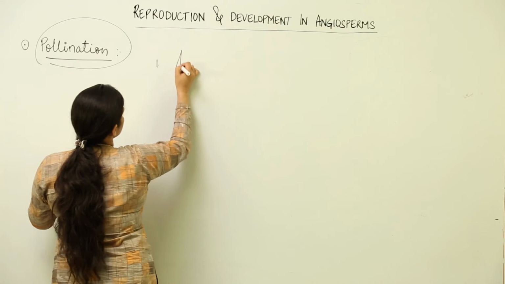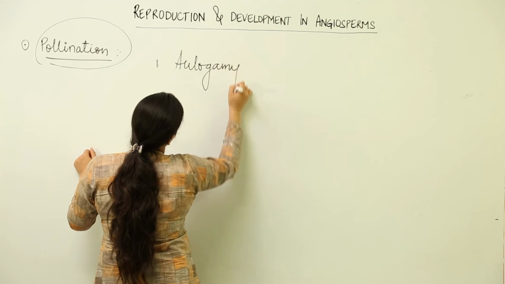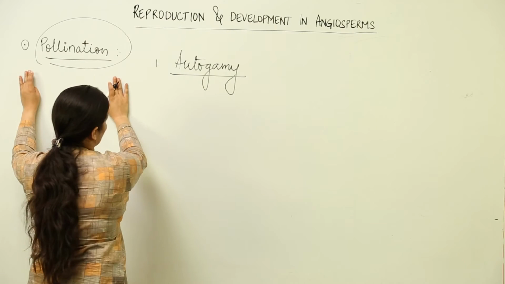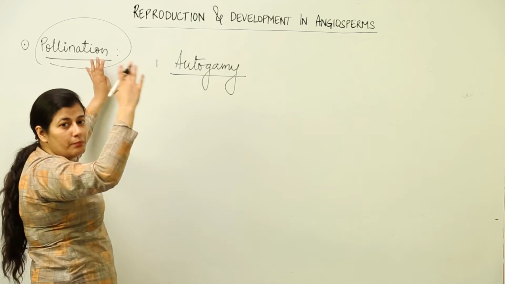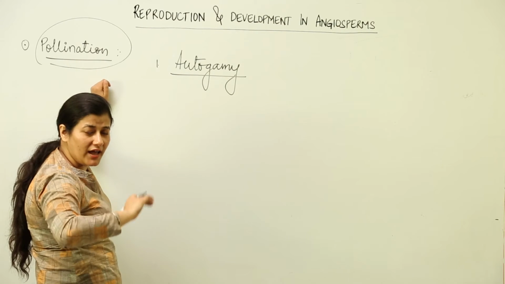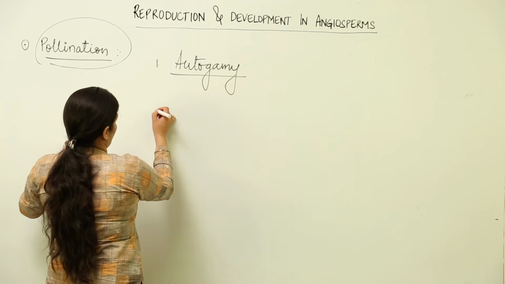The first one is autogamy. Auto means self, gamos means marriage. It is pollination where the male gametophyte and female gametophyte are within the same flower, and the male gamete would move to the female gametophyte again within the same flower.